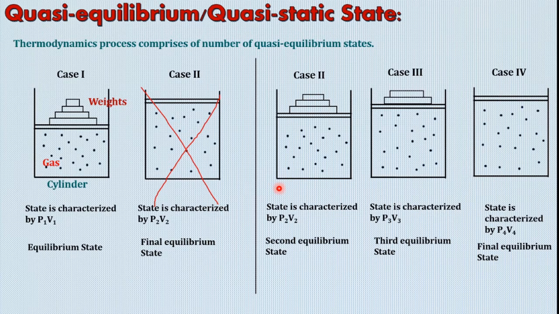So when the system moves from its initial state 1 to the final state 2, it has to pass through a numerous number of quasi equilibrium states. This is a very important concept to be considered in a thermodynamic process. I think this is all for this lecture. Thank you.